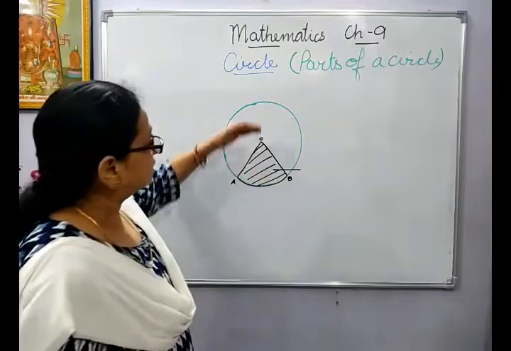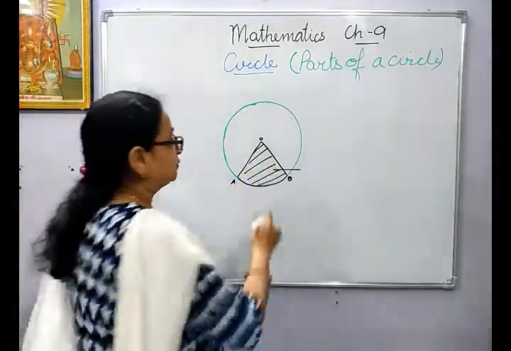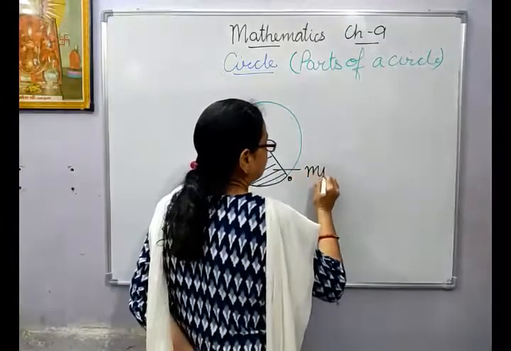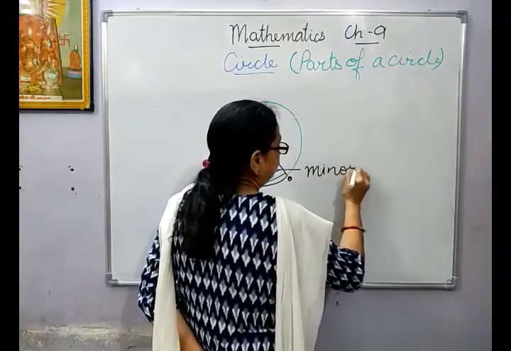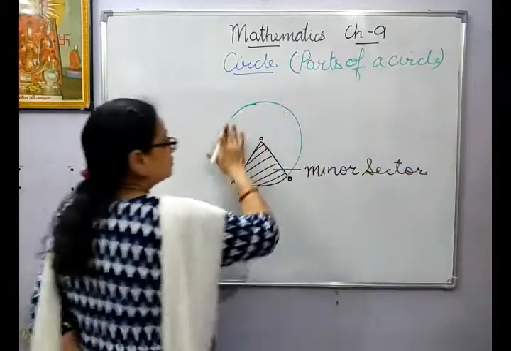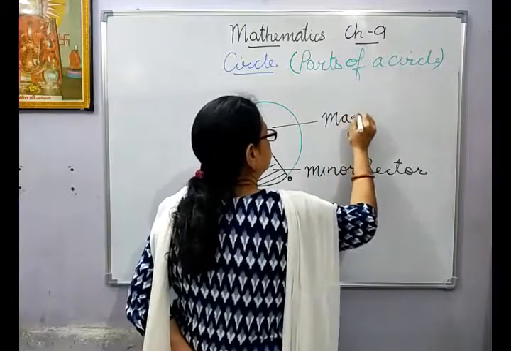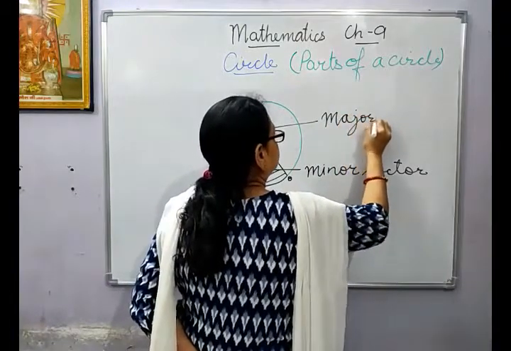Again, because of this, it has been divided into two parts. This is the larger part, this is the smaller part. So this will be called the minor sector, and this large part, the white part, will be called the major sector.